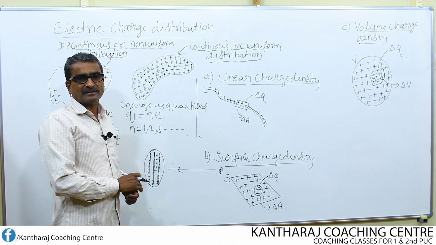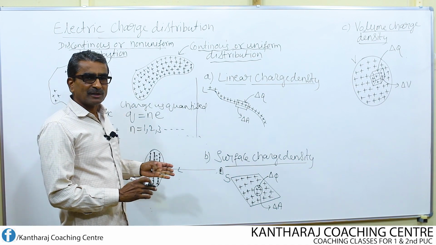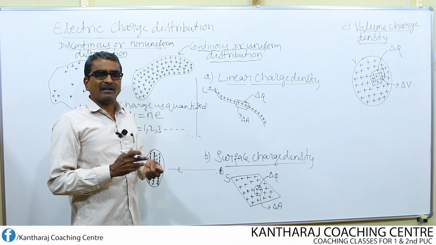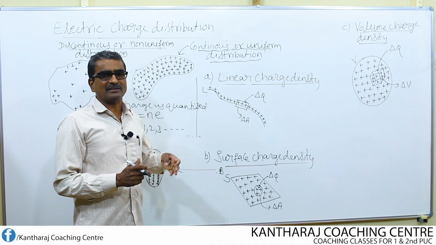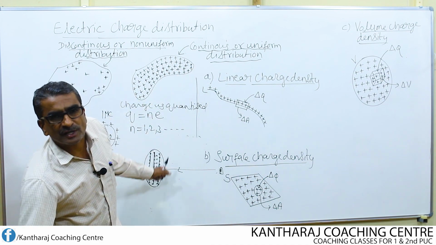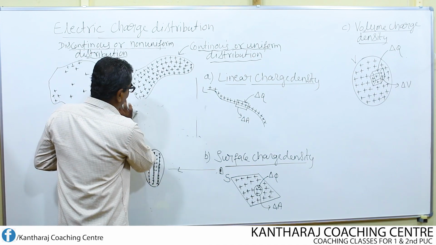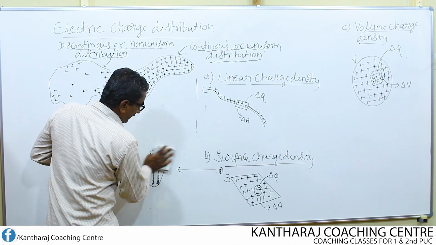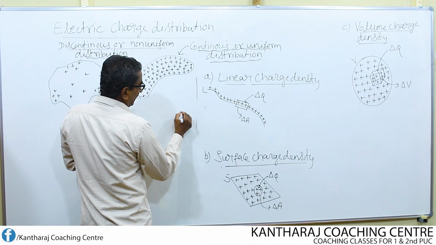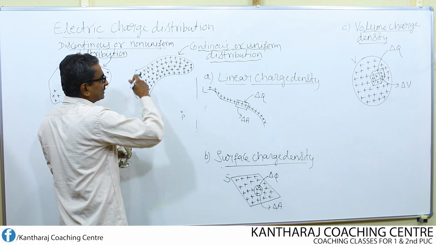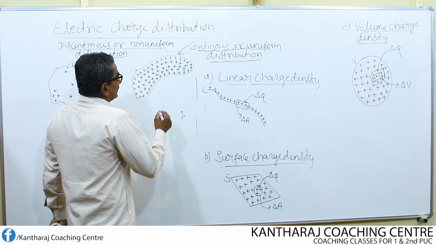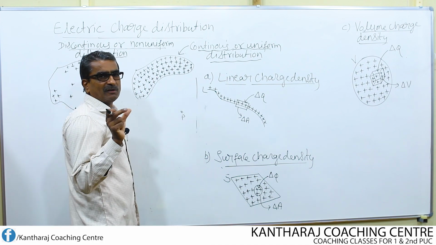But for macroscopic, we have to follow a suitable method which is convenient for calculation. To calculate what? At macroscopic level, what is it that we have to calculate? Say for example, here there is a uniform distribution of charge on a surface. Suppose I want to find the net electric field somewhere here at the point P due to this continuous distribution of charge, then what I do is make use of one small element.